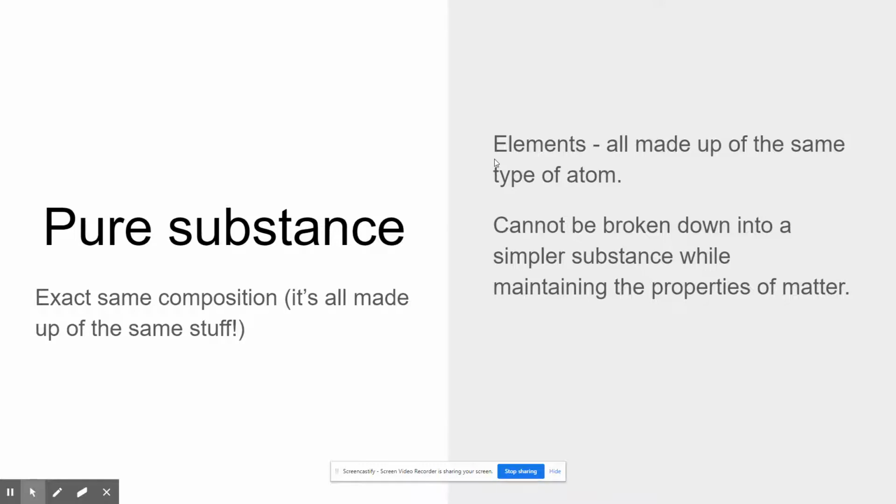What that means is you can't get any more basic than an atom. An element is all the same type of atom, and atoms are just the building blocks of matter. If you tried to reduce an element any simpler, it would basically just become a typical atom, because elements are in their most basic form.